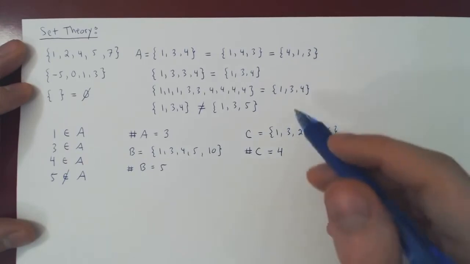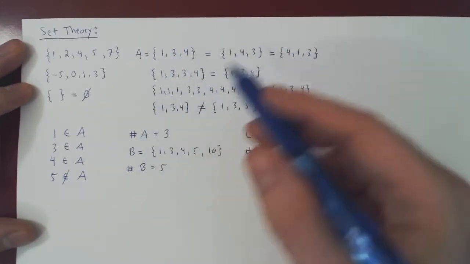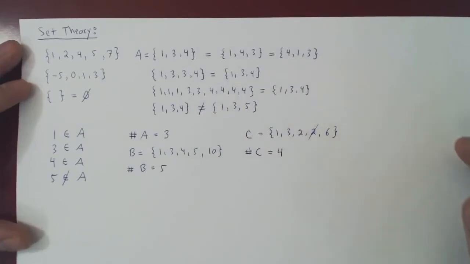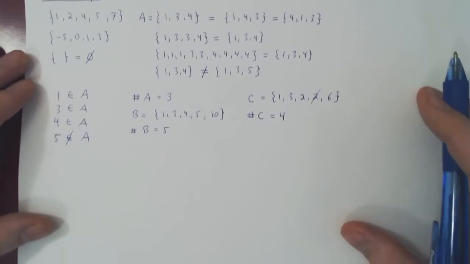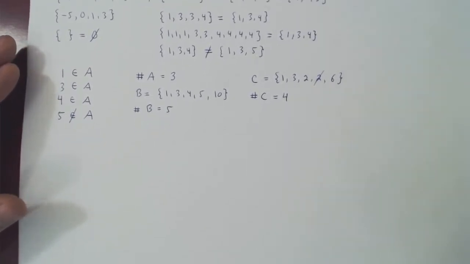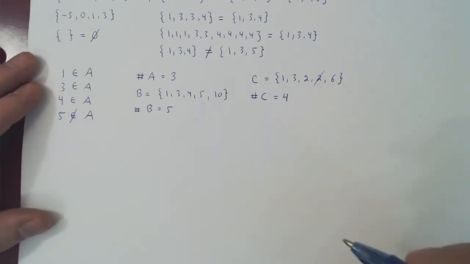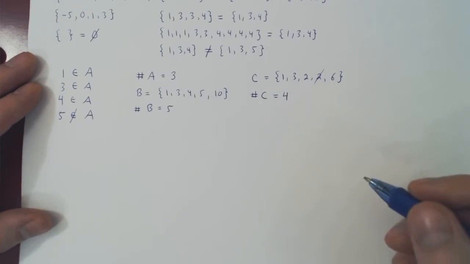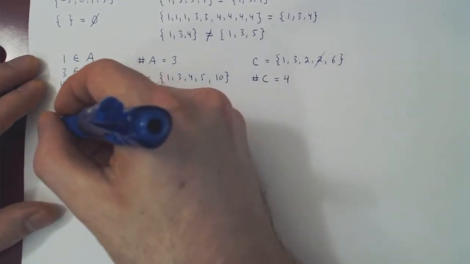Okay. Now, what other relationships can sets have with one another? Well, one relationship is the idea of a subset. And very simply, a set is a subset of another set if it is contained in that given set, if every element of the first set is an element of the second set. Let's consider a simple example of this.